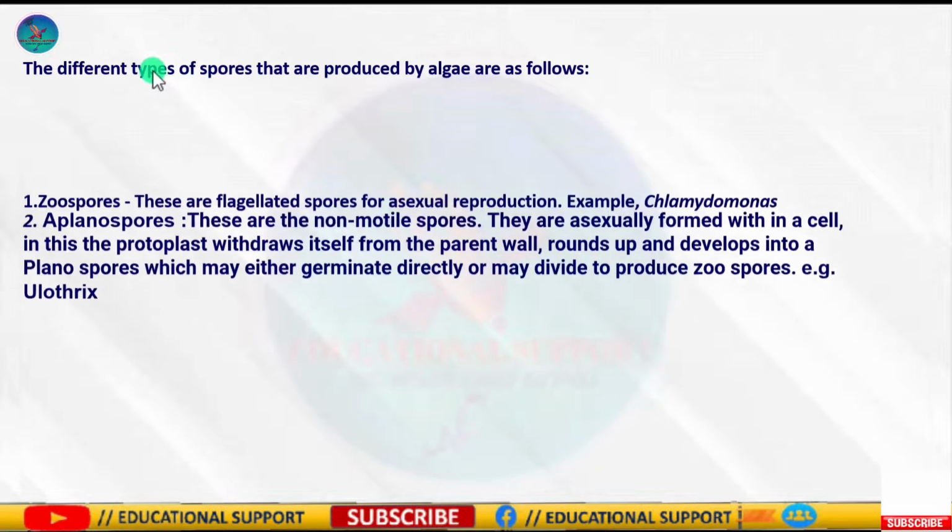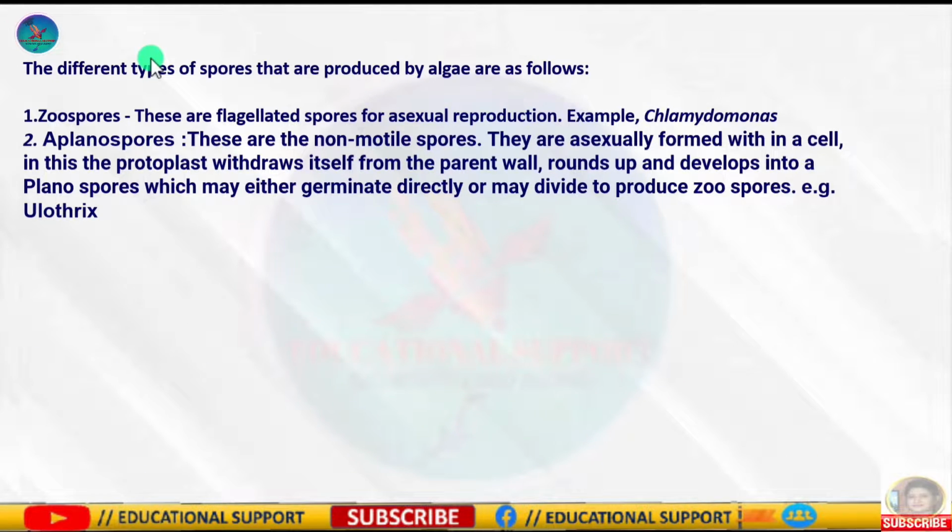So algae reproduce asexually by a variety of spores such as zoospores, planospores, akinetes, hypnospores, tetraspores and autospores. First is zoospores. Zoospores are flagellated and often with an eye spot.